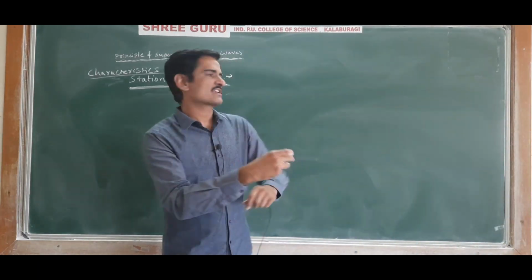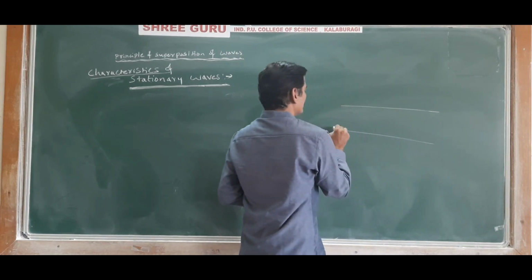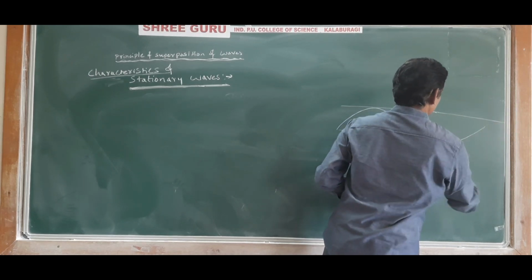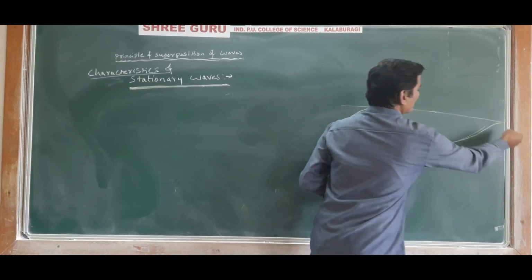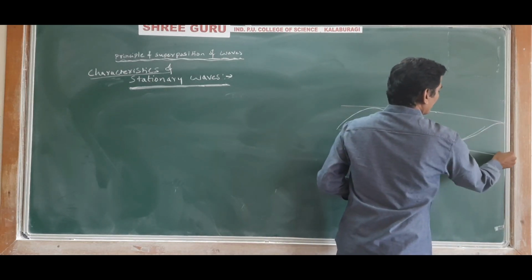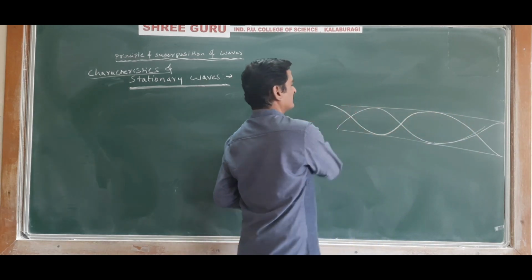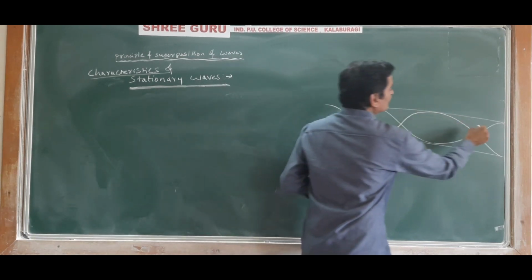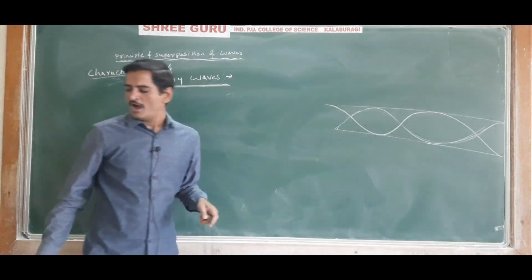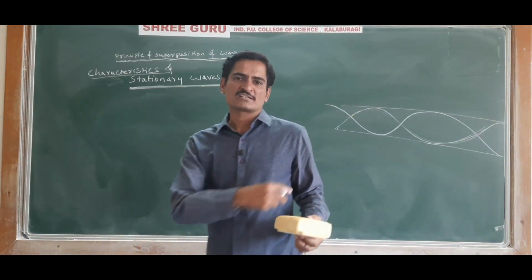So during the formation of stationary waves, let us say, just for your understanding, this is one wave, this is the incident wave, and it gets reflected here, and this is the reflected wave. The incident wave and reflected wave both overlap on each other and are traveling in the opposite direction, and they will form a stationary wave.